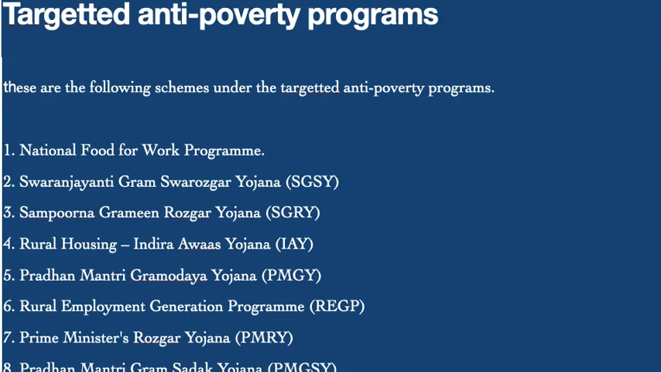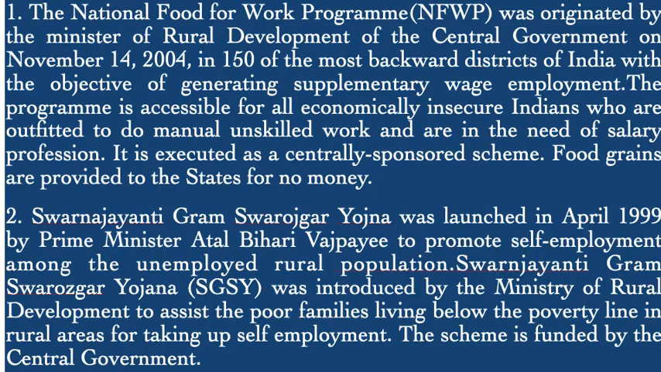Now, what are the targeted anti-poverty programs? These are the following schemes under the targeted anti-poverty programs: National Food for Work Program, Swarna Jayanti Gram Swarozgar Yojana, Sampurna Gramin Rozgar Yojana, Rural Housing or Indira Awas Yojana, Pradhan Mantri Gramodaya Yojana, Rural Employment Generation Program, Prime Minister Rozgar Yojana, Pradhan Mantri Gram Sadak Yojana. These are the targeted anti-poverty programs. Now, let us look into these programs one by one.